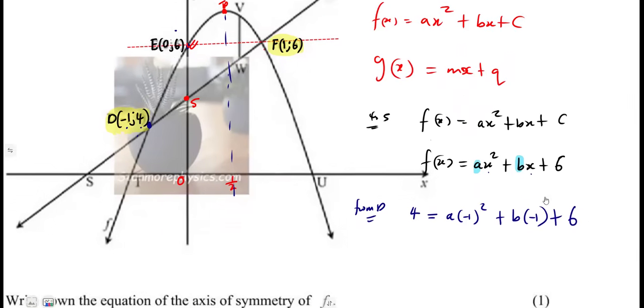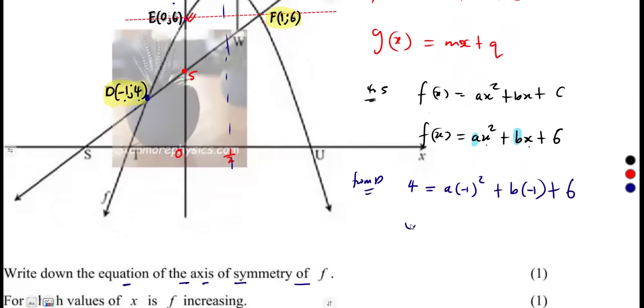So this is from point D. Let's simplify. -1 squared, that's 1 times a, that's a, -1 times b, minus b, plus 6. So let's take the 6 to the other side, it was going to be -6. So it means a minus b is equal to what? 4 minus 6, that's -2. All right, so a minus b is giving us -2.